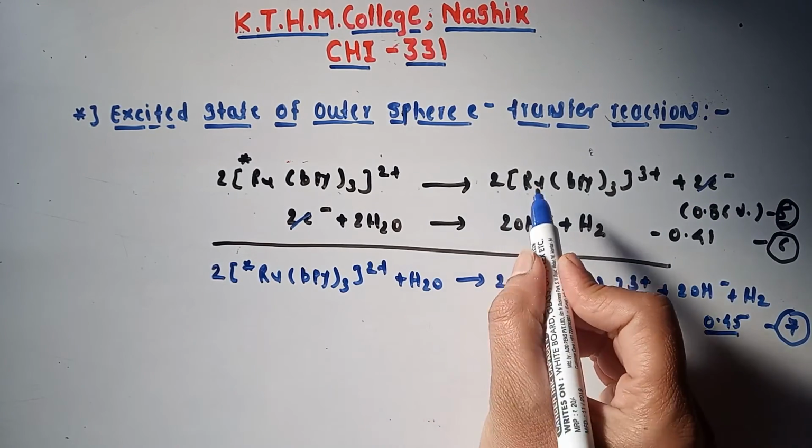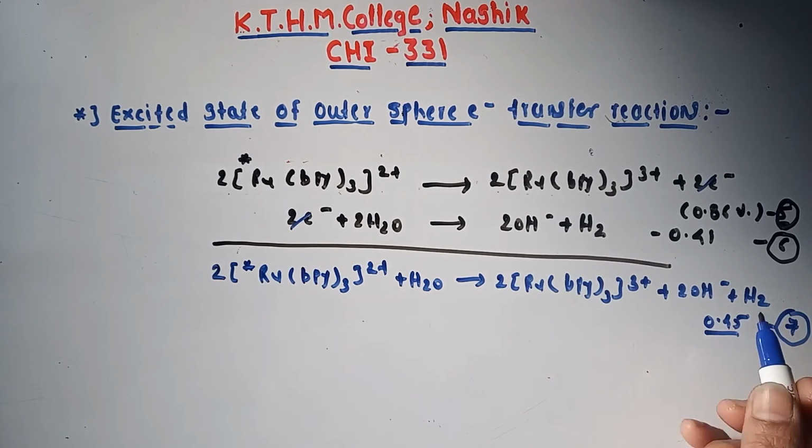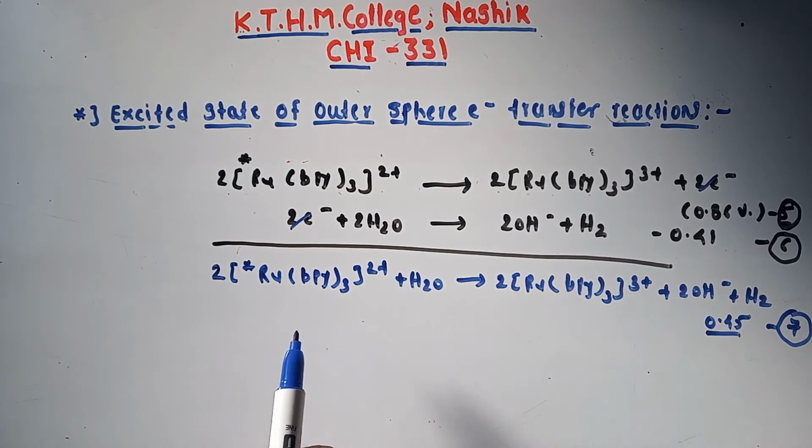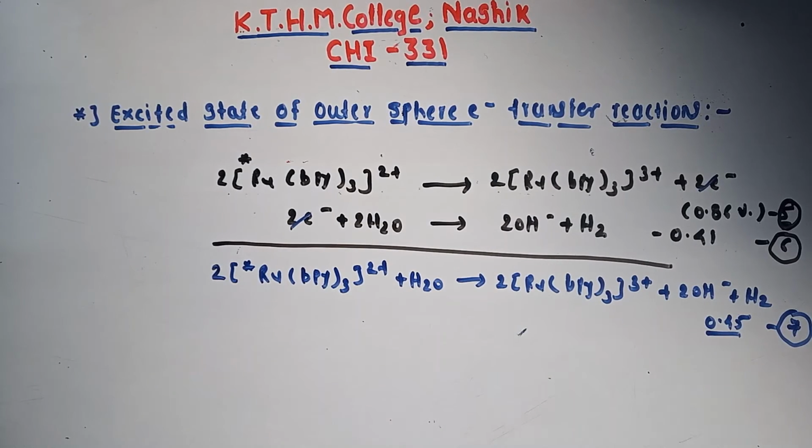It gives the products 2 ruthenium bipyridine 3 3 plus, 2 OH minus plus H2, with 0.45 volt. This is the excited state cation's potential to reduce water, the reduction of water done by the excited state ruthenium complex.